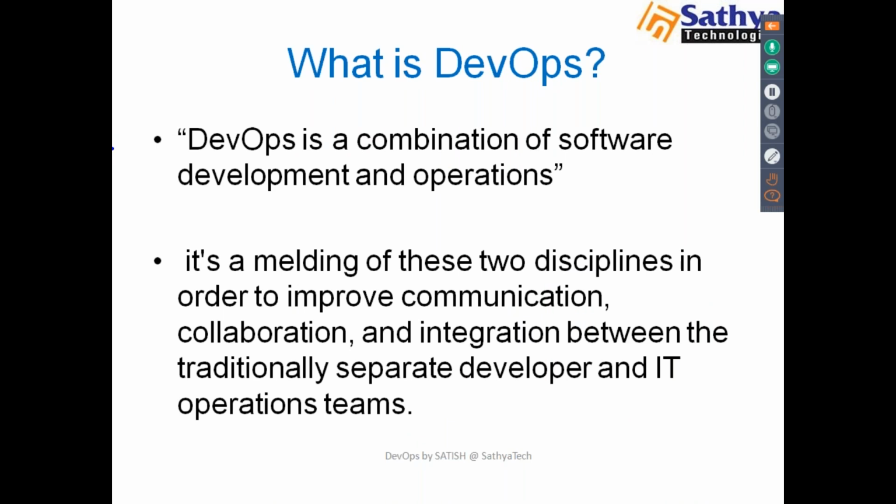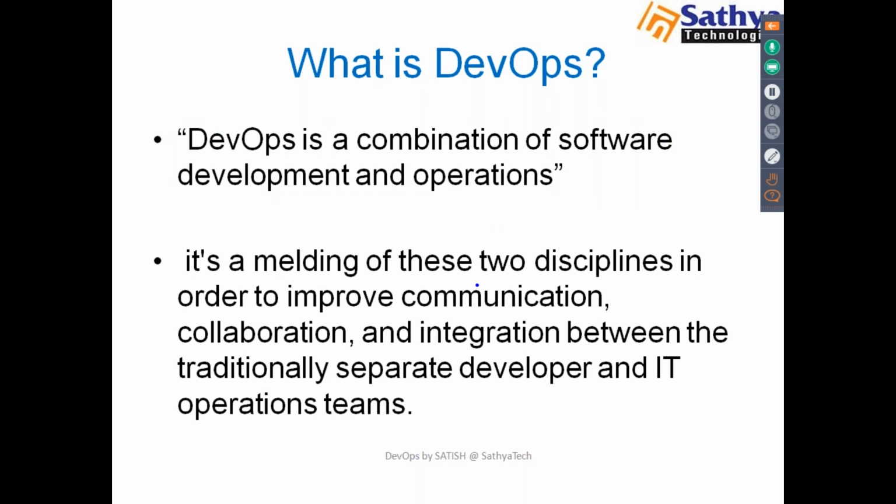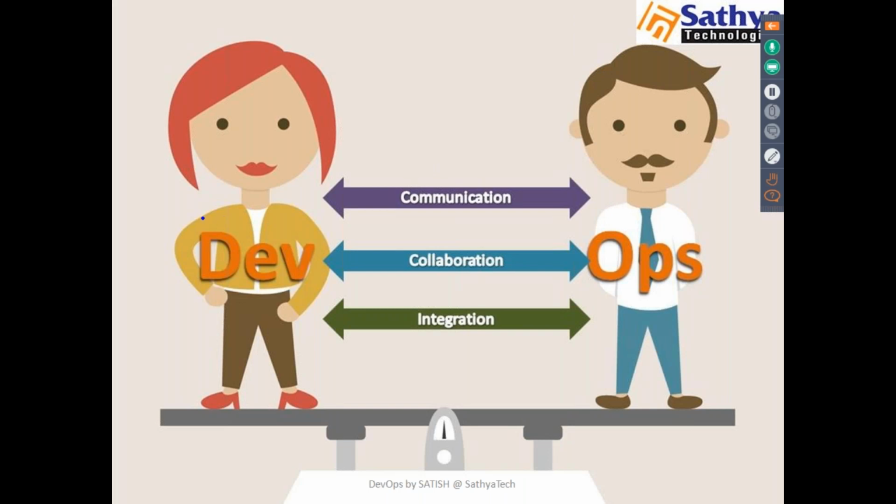DevOps is a combination of software development and operations. And see this next statement, it is melding, combining of two disciplines. So what are two disciplines? Just see this. One is development, and the next one is operations, right?